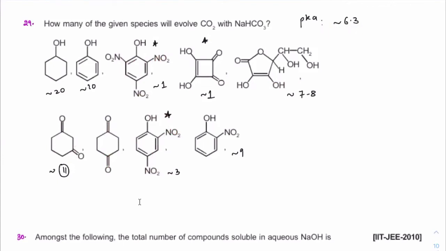When it comes to 2,4,6-trinitrophenol or 2,4-dinitrophenol, correct? These would have a lower pKa value, so that will be dominant over H2CO3 in terms of its acidic nature. So how many of these are going to evolve CO2?